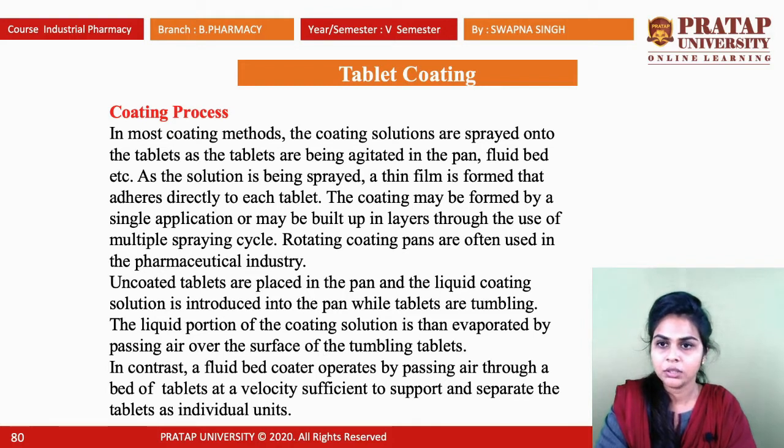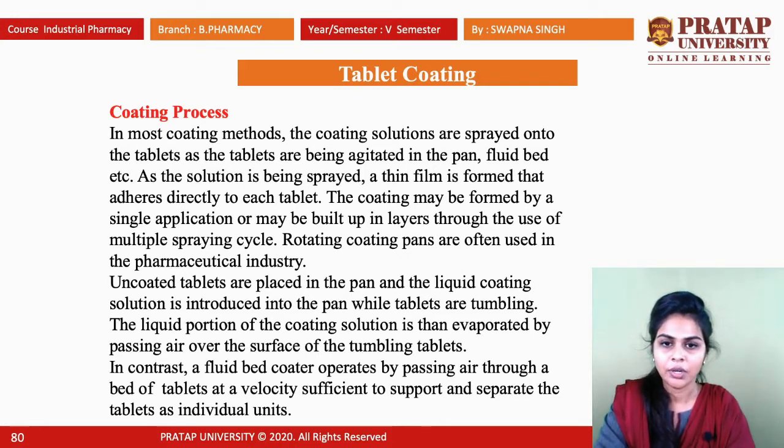As the solution is sprayed, a thin film is formed that adheres directly to each tablet. This coating may be formed by a single application or may be built up in layers through the use of multiple spraying cycles. It is not necessary to form a layer in a single application, but sometimes we need to apply more times to build up the layer through multiple spraying cycles.